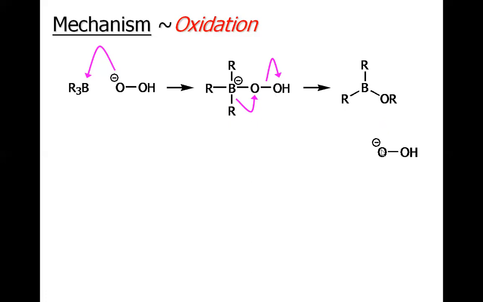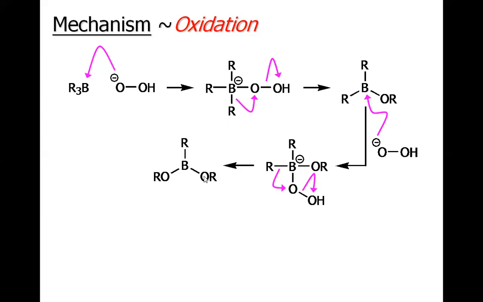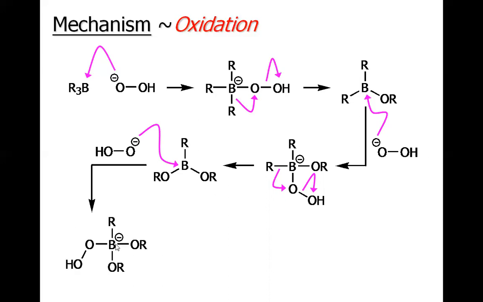And then again, the second mole of hydroperoxide anion will attack the boron, forming a boron anion, and again there will be migration. One of the two alkyl groups left will migrate from boron to the oxygen. So overall, now we have two alkoxy groups attached to the boron. The same process will again happen. The hydroperoxide will attack the electron deficient boron. We will have this intermediate, and there will again be rearrangement of the alkyl group. So we will have this species left.